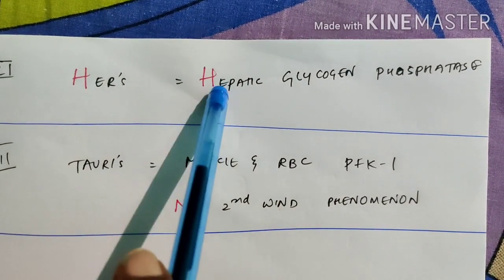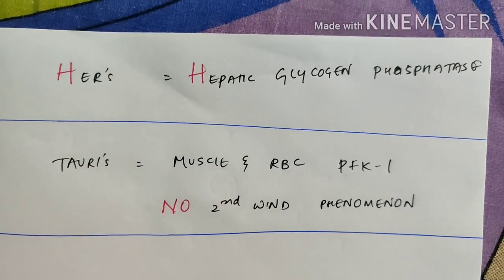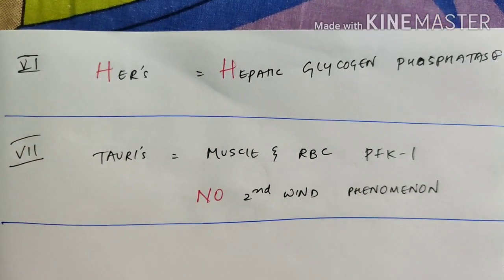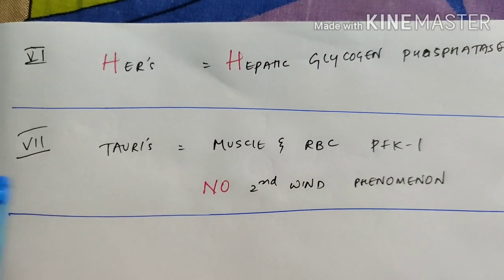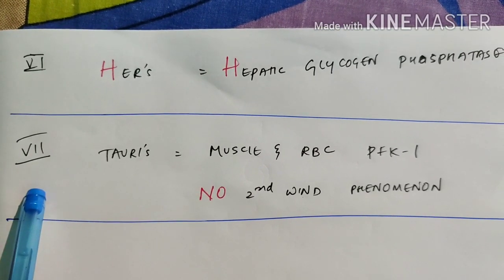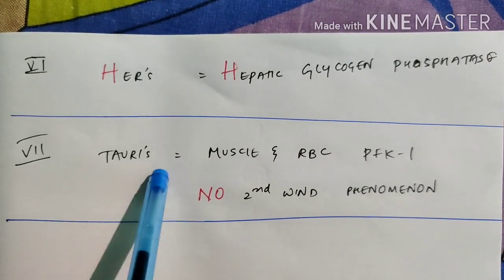The sixth one is Her's disease. H for H, hepatic glycogen phosphorylase. If you remember this it is enough. You can answer the MCQ very easily. Next one is type 7 glycogen storage disorder. That is Tarui's disease.